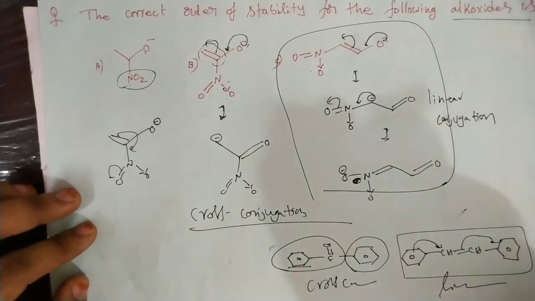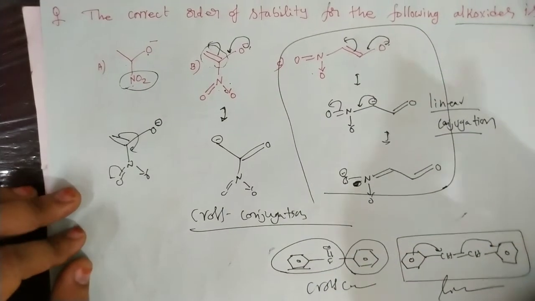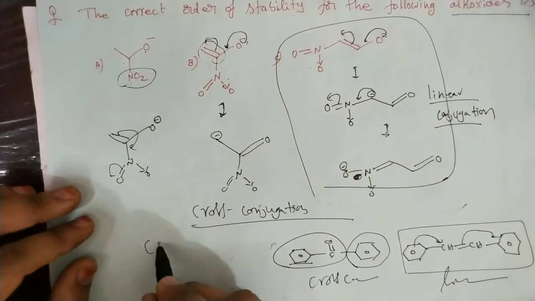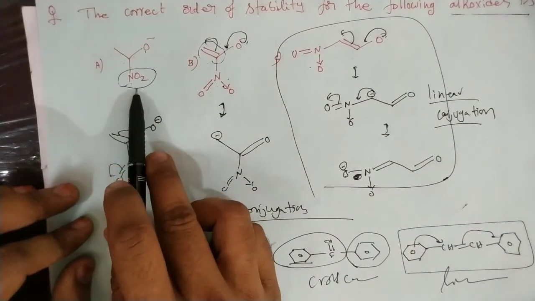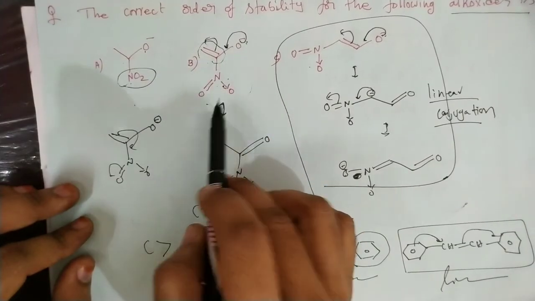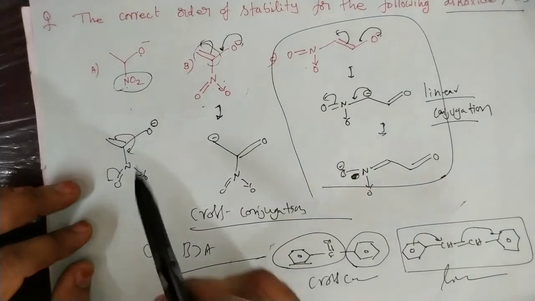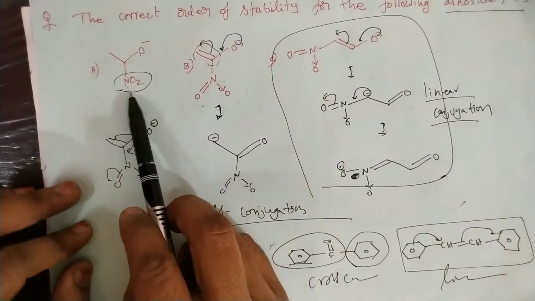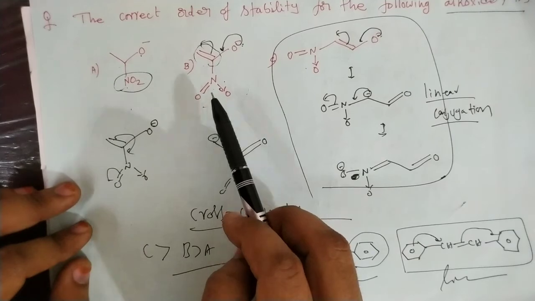Now coming to this one, the molecule which is stabilized by the linear conjugation is more stable. That means here C is more stable. And next in this case there is no resonance, just the minus I effect is working. Now here there is a resonance as well as the minus I effect is also working. So B is more stable and A is least stable. A is least stable because there is only a minus I effect, but in this case there is a conjugation and there is a minus I effect of the NO2.